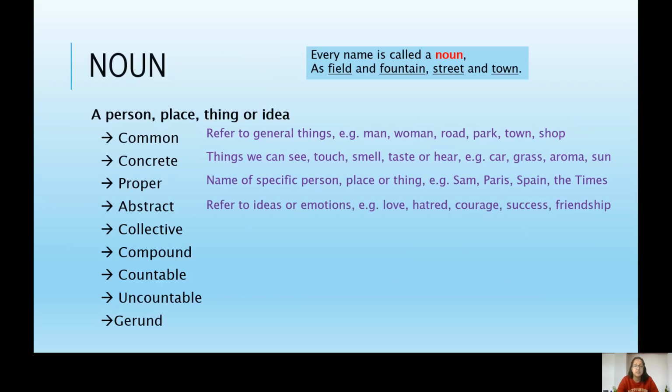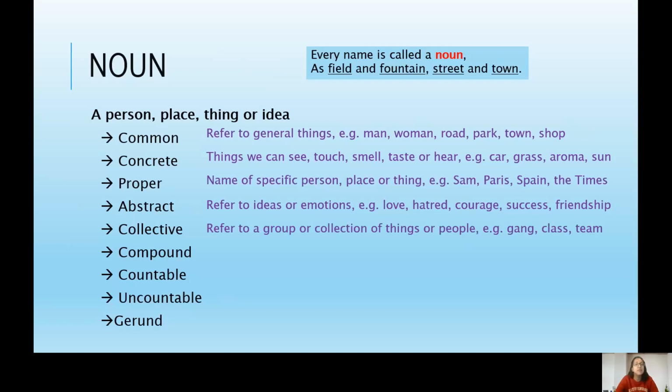An abstract noun refers to ideas or emotions, concepts like love, hatred, courage, success, friendship. We can't physically touch any of these things. We can't see them, but we can feel the emotion. We can understand the idea.